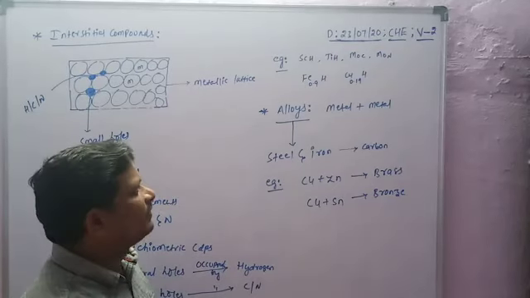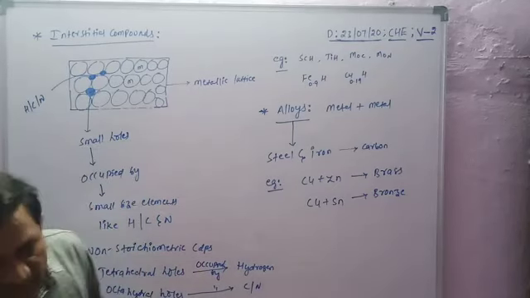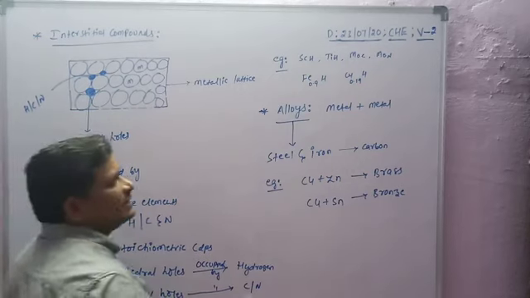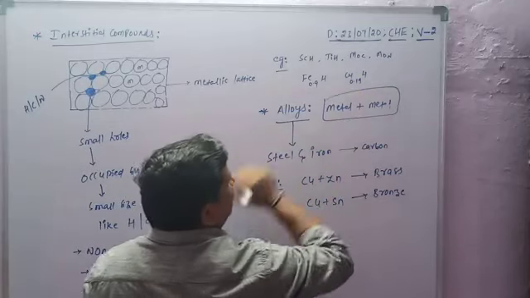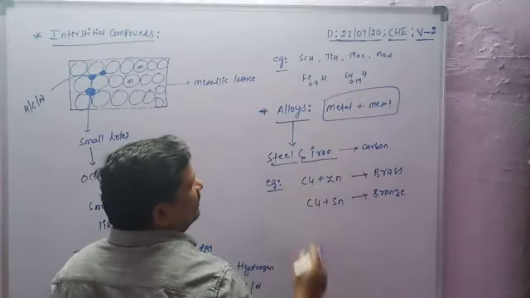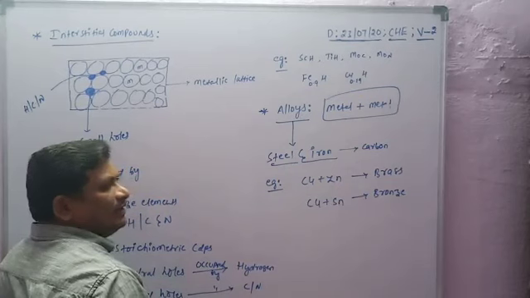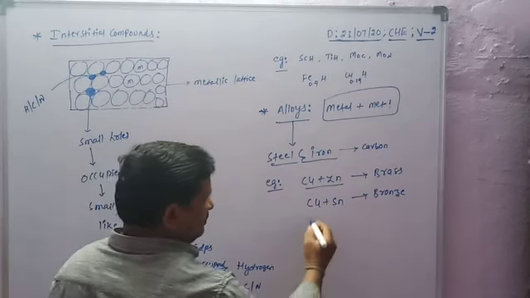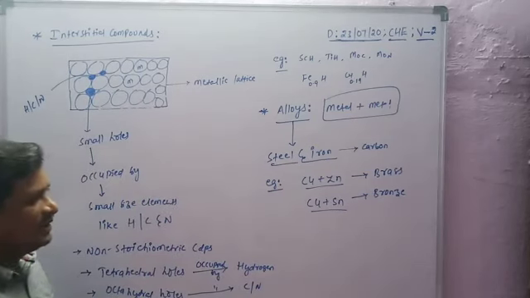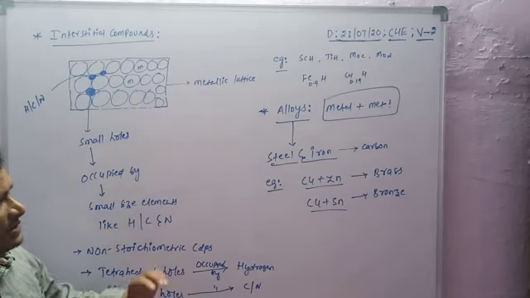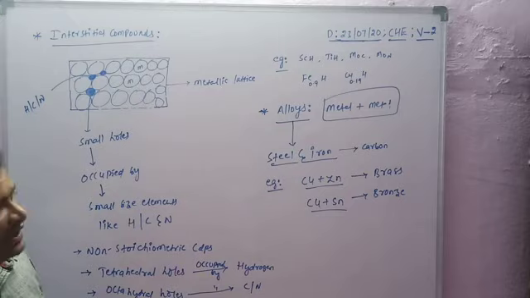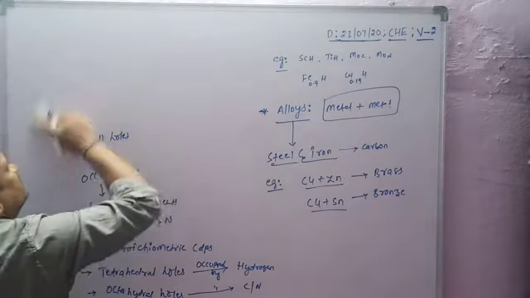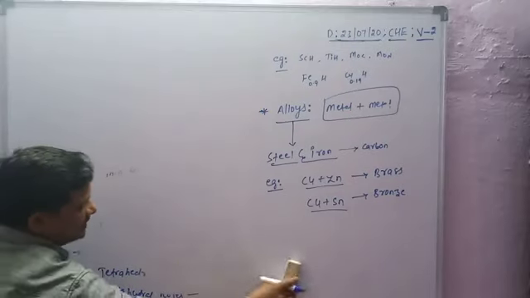Many transition metals give alloys. An alloy means metal with metal. Steel is iron with carbon. The composition of copper and zinc is known as brass. The composition of copper and tin is bronze. So this is the formation of alloys. These are all the properties of the transition elements.